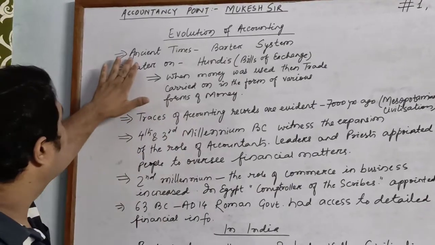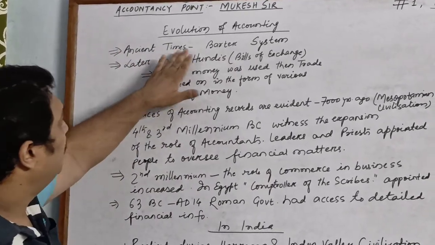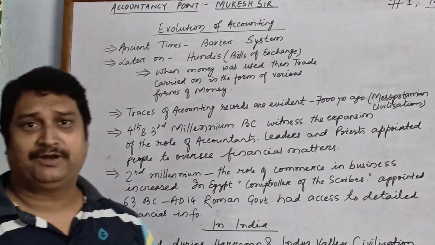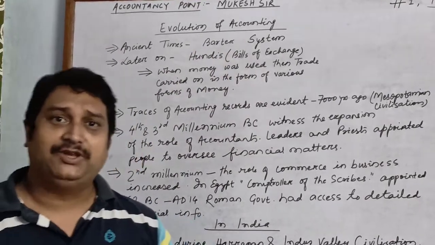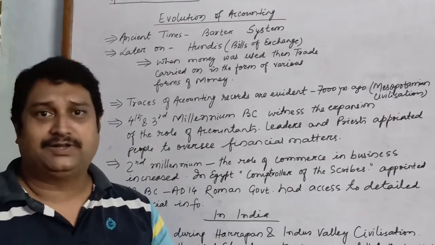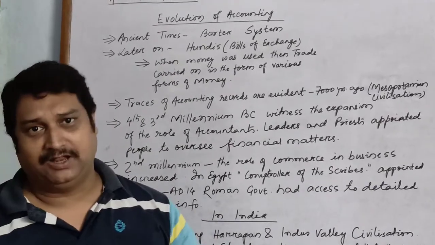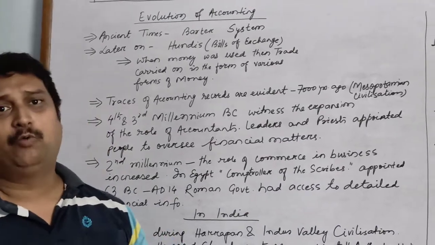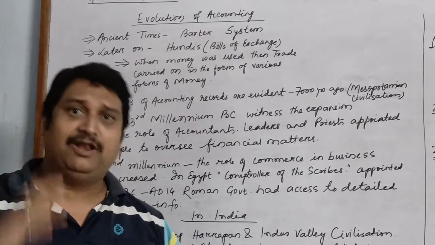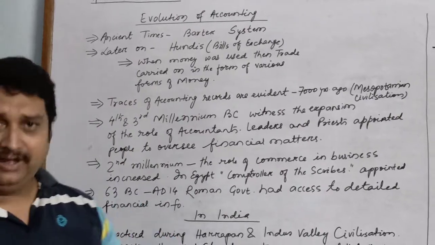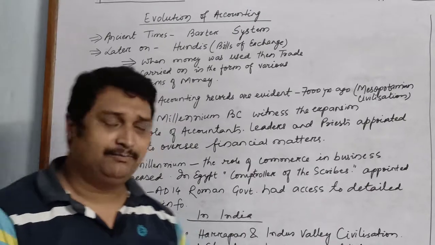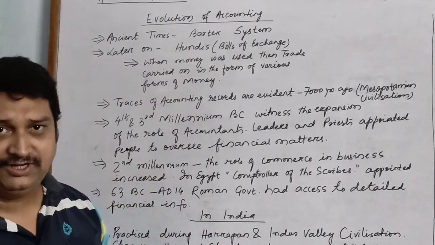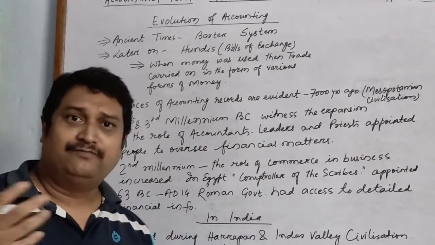In ancient times, we have the system called the barter system, which was prevalent, in which one person used to give goods to another person to take goods from the other. That means the exchange of goods with other goods was the barter system, and it was prevalent at the very beginning. Later on, this system of barter was replaced by hundis, that is the bills of exchange. It was used instead of money.